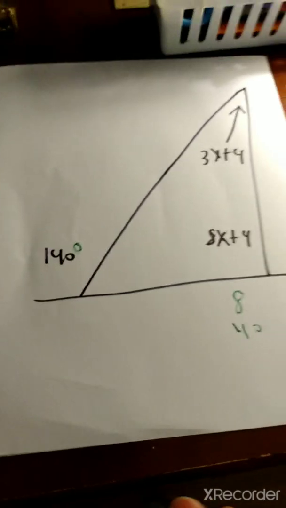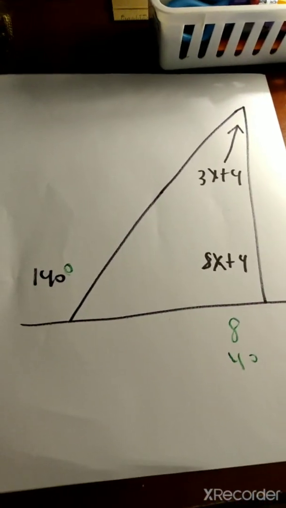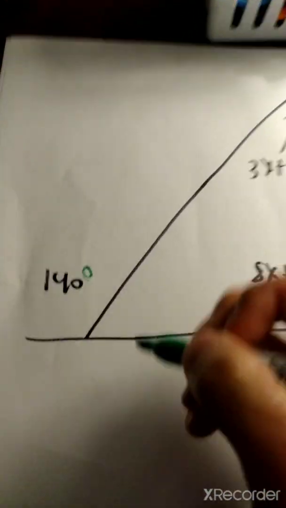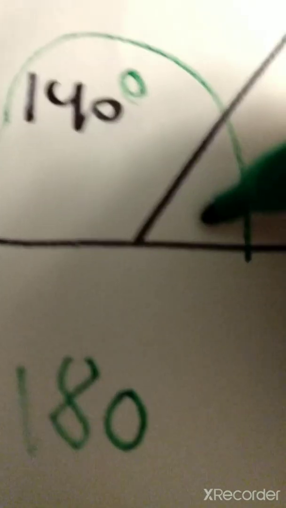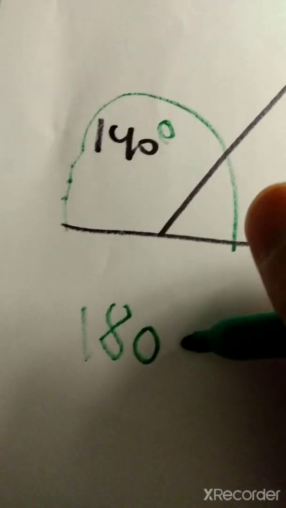There are two ways that we can solve it. The first way is, you see this 140? And you see this angle right there. That is a supplementary angle. Two angles that add up to 180 degrees.